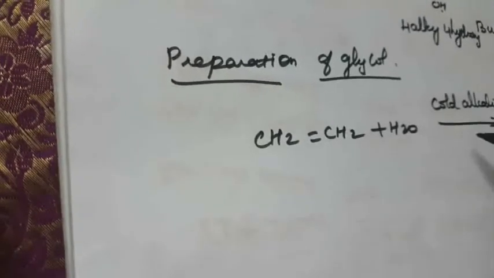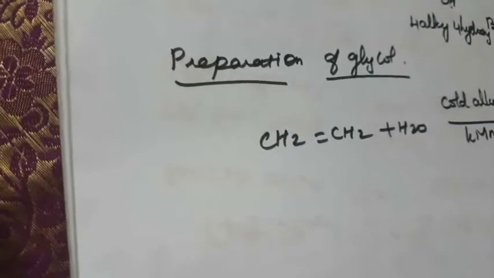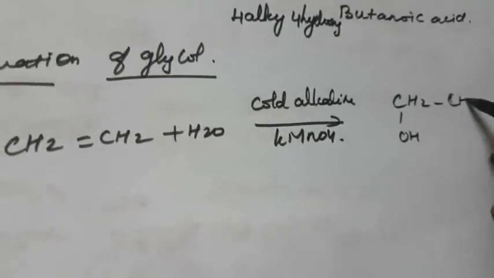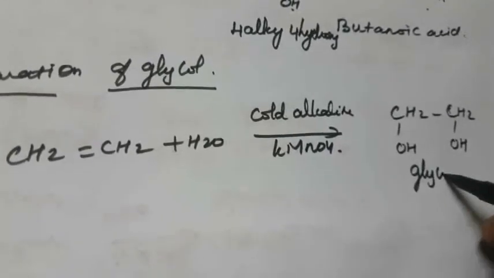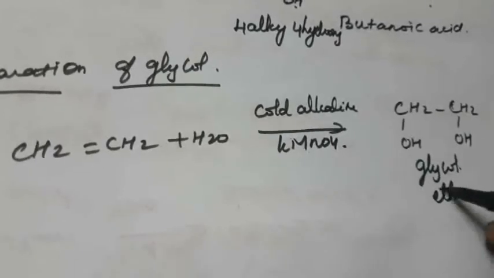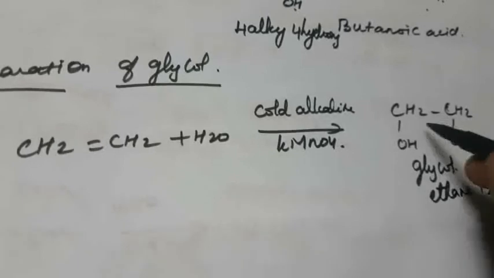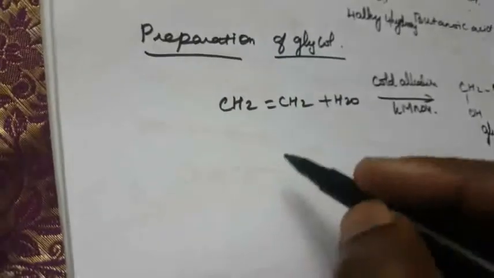So what is glycol? That is CH2OH, CH2OH. The common name is glycol. The IUPAC name, 2 carbons means ethane-1,2-diol. So 2 alcohol functional groups, that is diol. Okay, so this is the preparation of glycol.